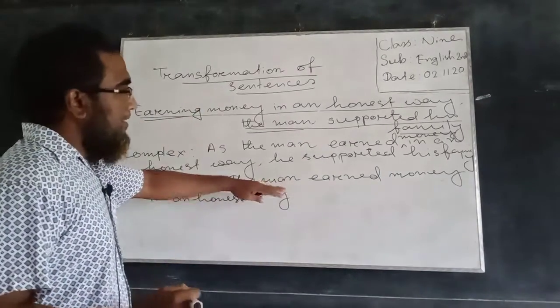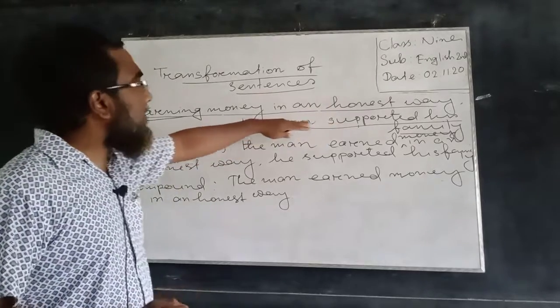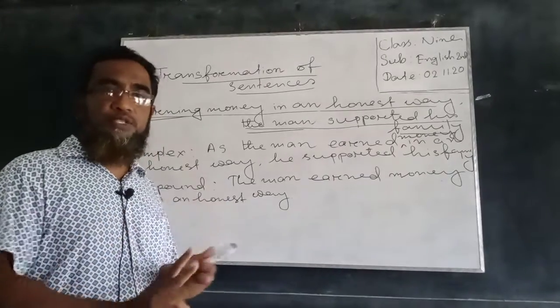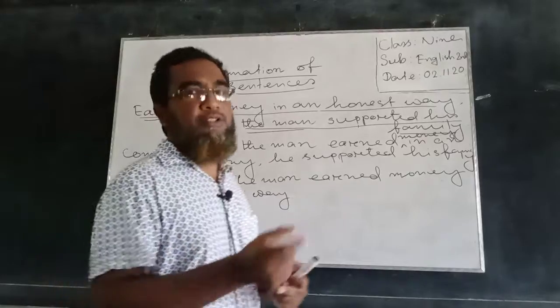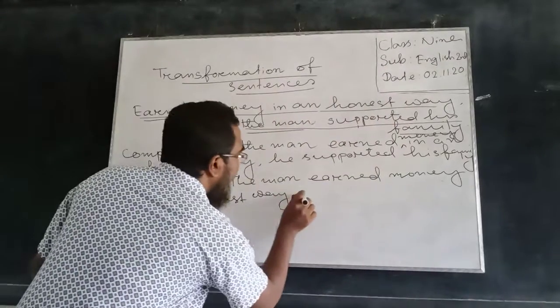This is the principal clause, and we have already got another principal clause, namely the man supported his family. Now we will combine these two principal clauses with a coordinating conjunction, namely and.